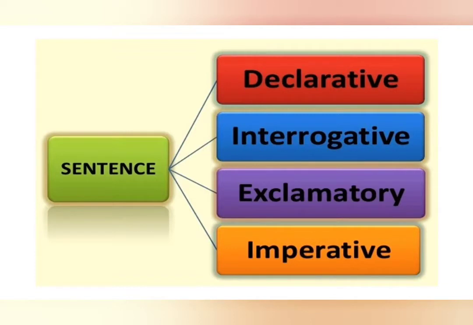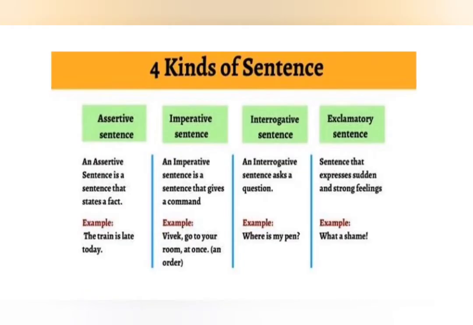Children, there are four kinds of sentences: declarative, interrogative, exclamatory, and imperative. So now we will try and understand each kind of sentence. The first one you read was declarative. It is also known as assertive sentence. An assertive sentence is a sentence that states a fact. It just makes a statement. For example, the train is late today.